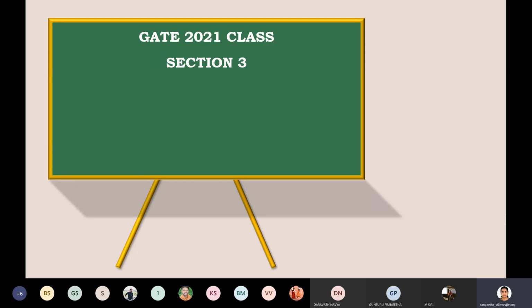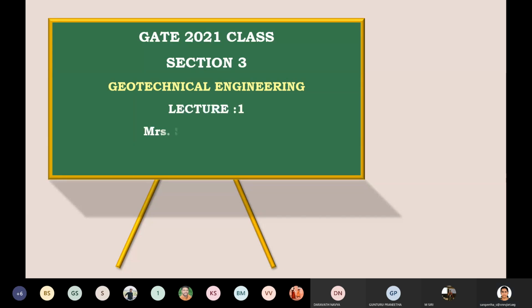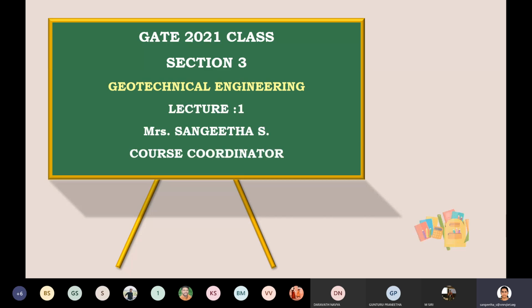I attended the GATE exam in February and this SSC exam was held in April, so it was easy for me to clear. That's why I recommend that even if you are not aiming for GATE, at least prepare, as it may be useful for you in future. Coming to section 3, geotechnical engineering in our GATE syllabus, this is our first lecture.